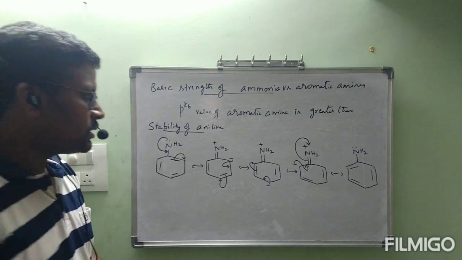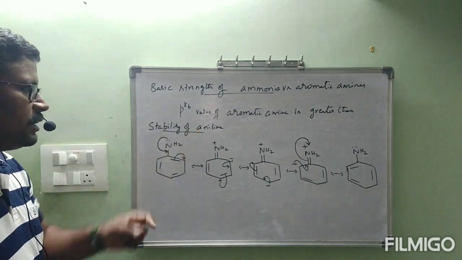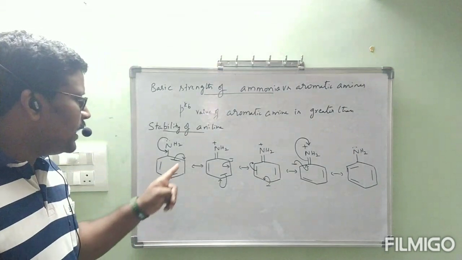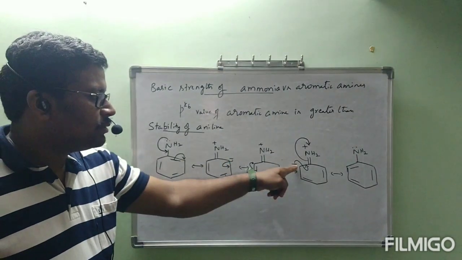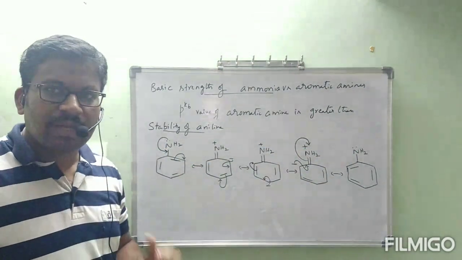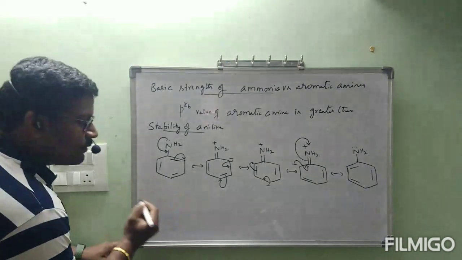How many resonance structures of aniline did we observe? 5. Stability of aniline: aniline will show 5 resonance structures. In that, the negative charge is flowing onto the ortho position, next para, again ortho. Finally, again it is coming as a lone pair. These many resonance structures are possible for aniline. Now, what is the anilinium ion? That one we are going to see.